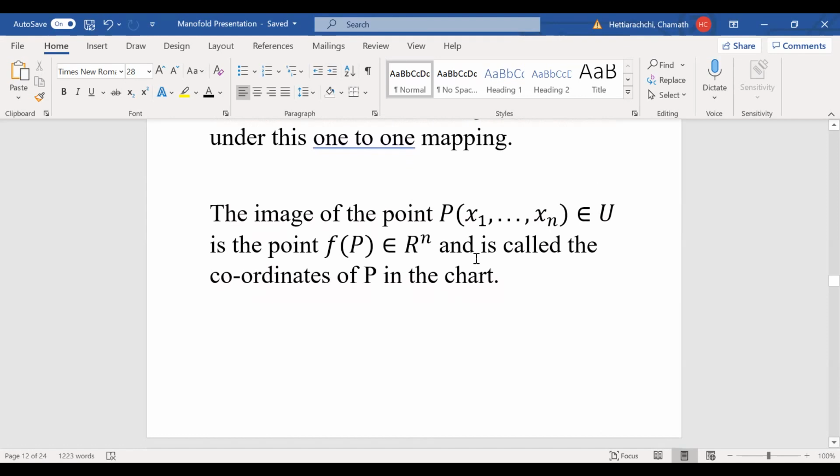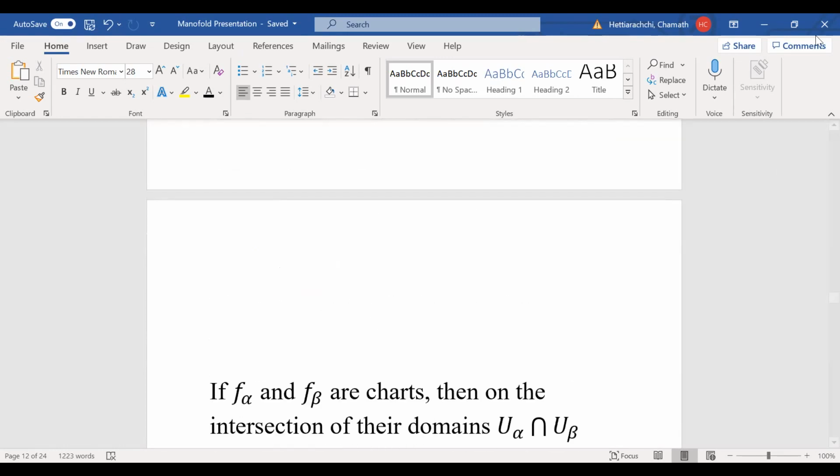The image of the point P, with coordinates x1, x2, and so on, remember we are in n-dimensional space, is a point and is called the coordinates of P in the chart.